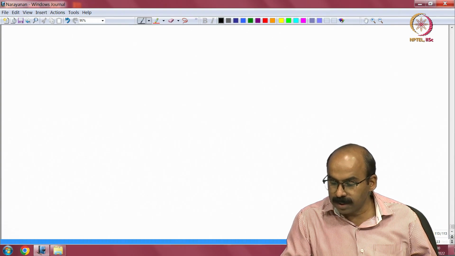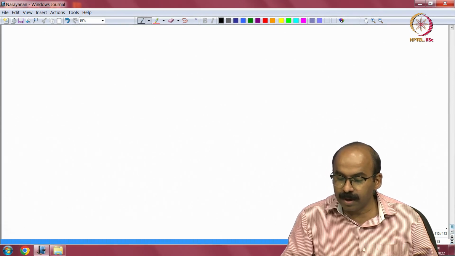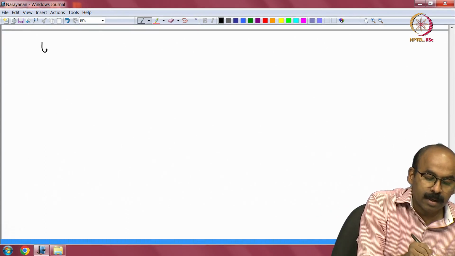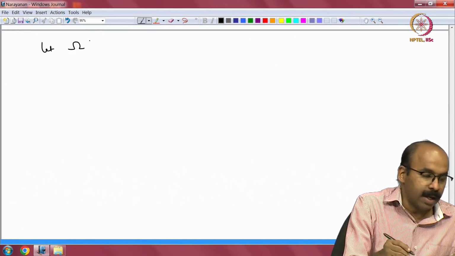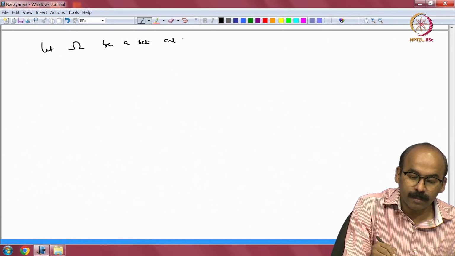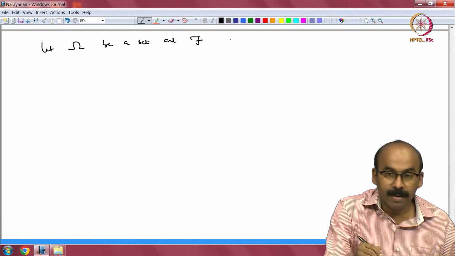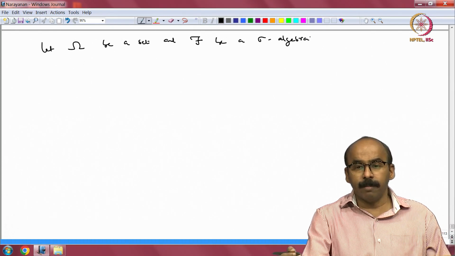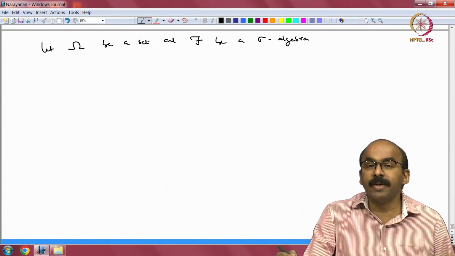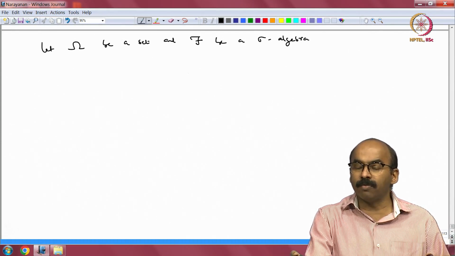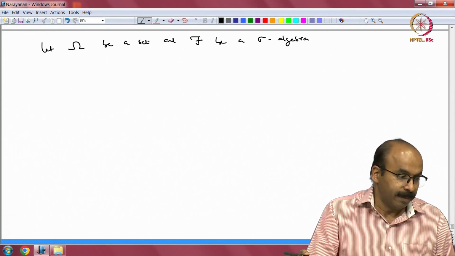So, there may be a slight difference in the notation when I write everything in the abstract setting. Let omega be a set and script F be a sigma algebra. What you should keep in mind is your omega is going to be the spectrum, that is sigma. F is, let us say, the Borel sigma algebra of the spectrum sigma.